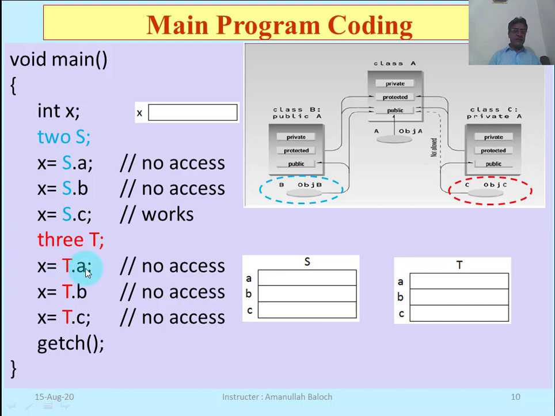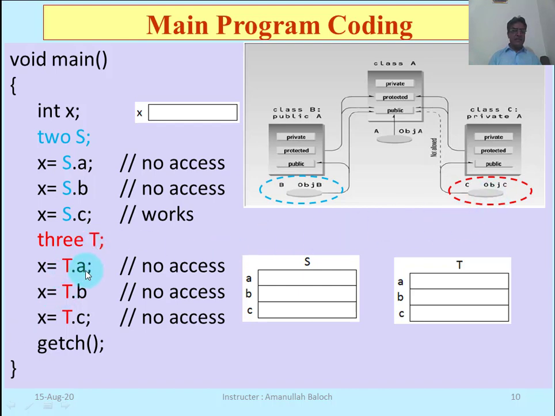Here T dot, because class 3 is derived privately, here you can see class C is derived privately with A. So we are looking at this scenario. Here T is just like object C.